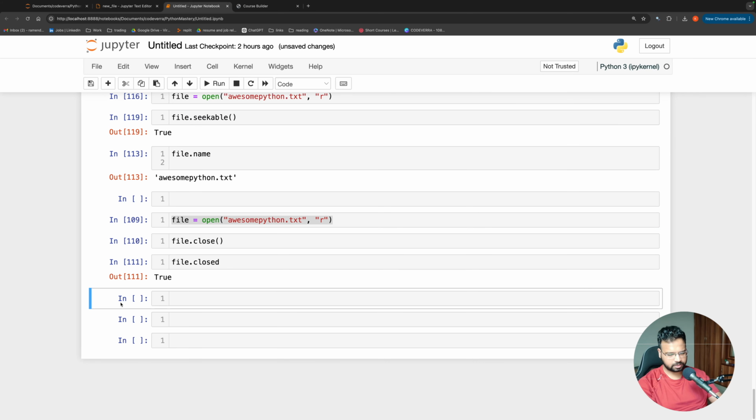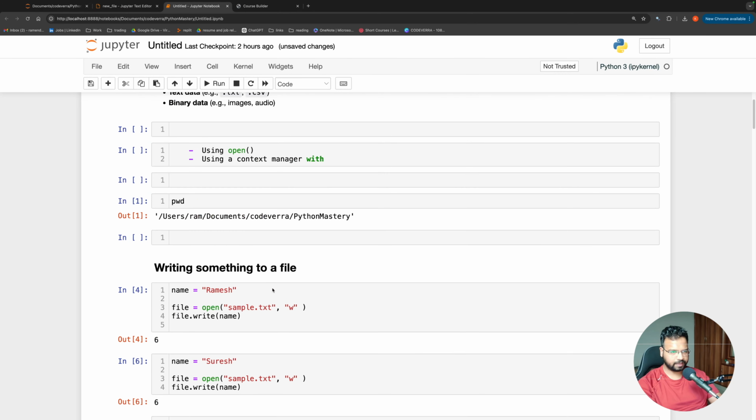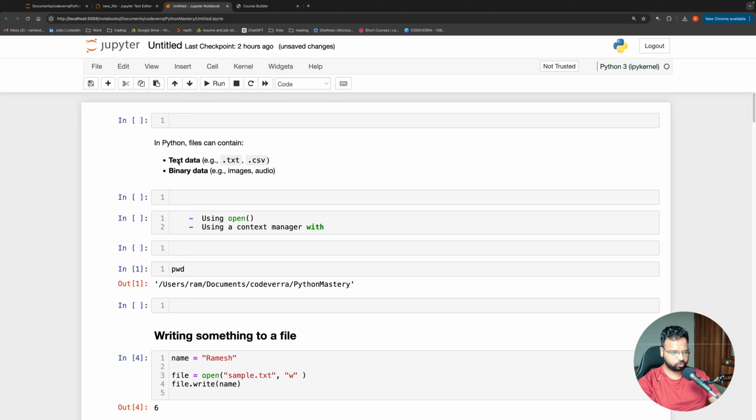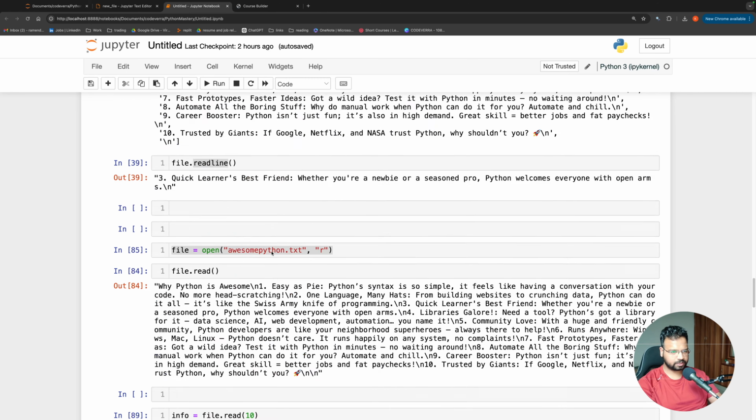Now what is important is, initially when we started, I told you that when we read a file, there are two types here, text and binary, and we are still exploring the text. But while reading the text also, there are two different ways of reading. So first is using open, and second is using context manager. So till now we have been using this one, but very commonly we will not use this. And if you look at other people's code also, they usually don't use this method, they will use this method with. So we are going to use this method, and just quickly see what is the syntax.